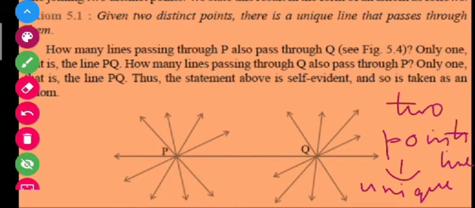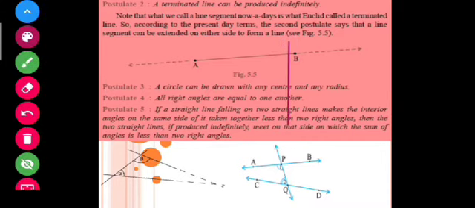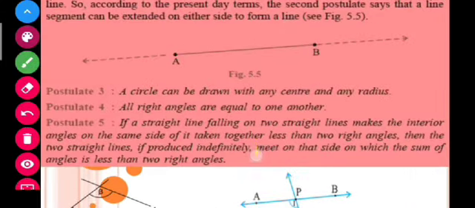So students, this is your axiom 5.1, that is related to postulate 1 of Euclid's. Students, let us see postulate number 2 here. A terminated line can be produced indefinitely. It is written here that if we are drawing a terminated line, that can be produced indefinitely.